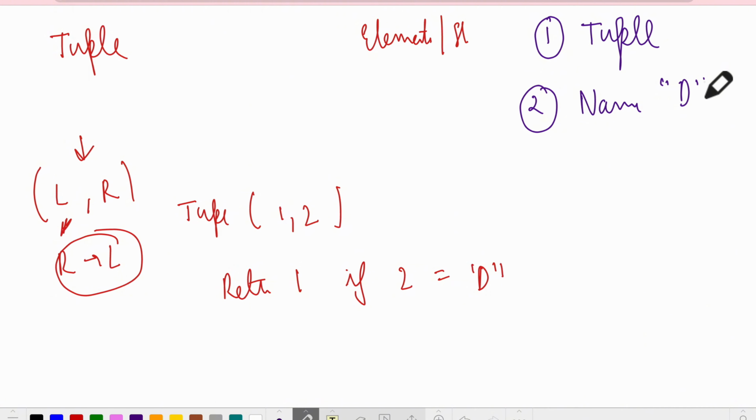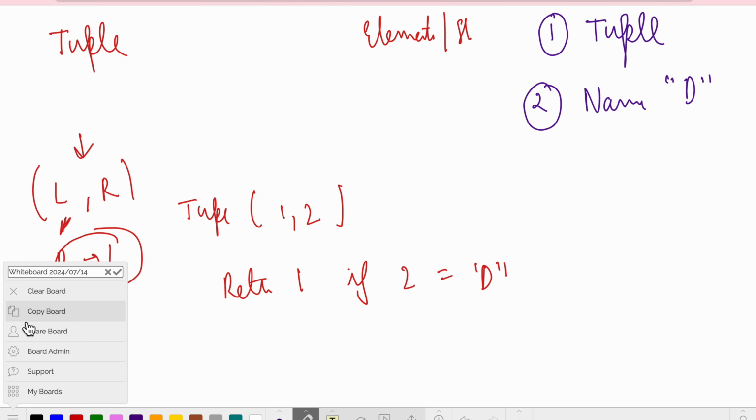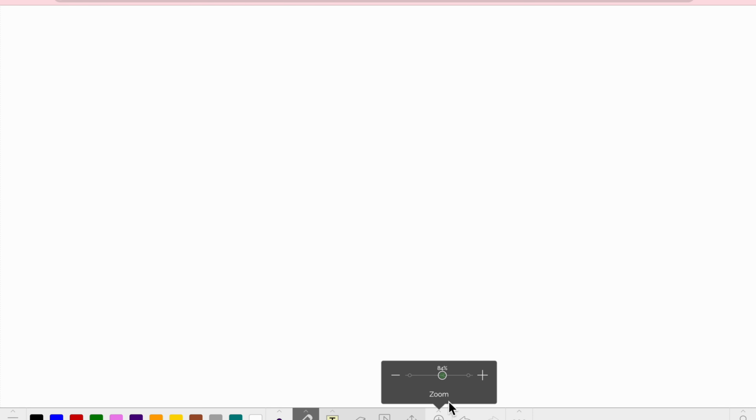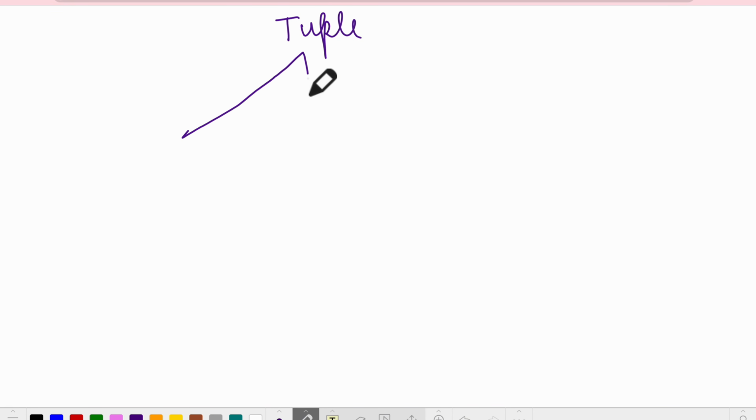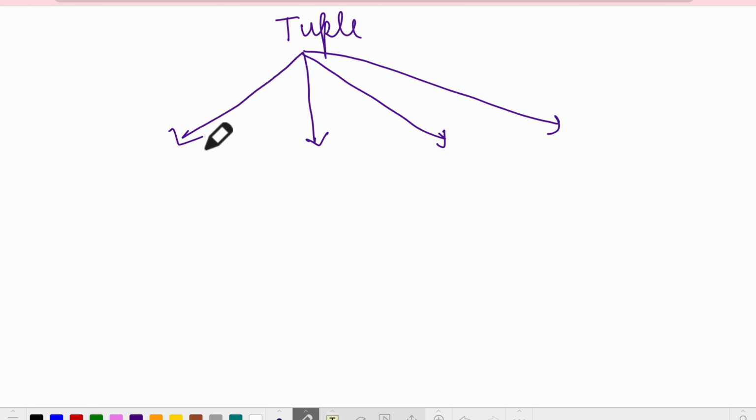Okay, so let me create a tree of this particular question. This is a tree based algorithm. So what is this question about? First of all, at the start we have a tuple. It is a tuple of tuples. So there is T1, T2, T3, and T4.